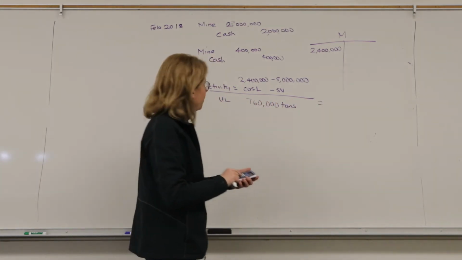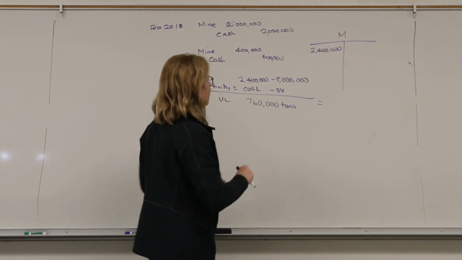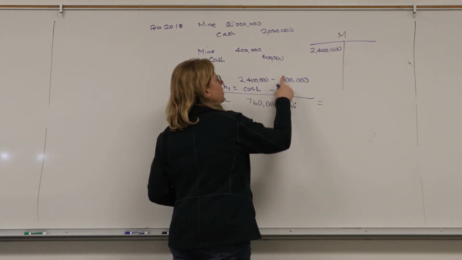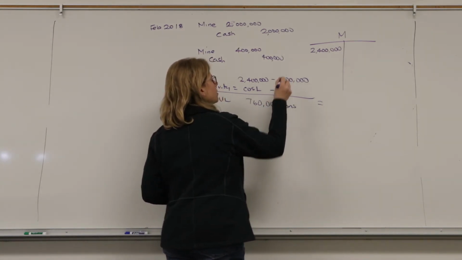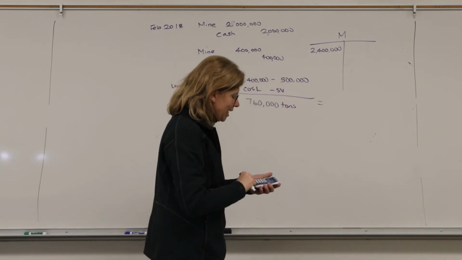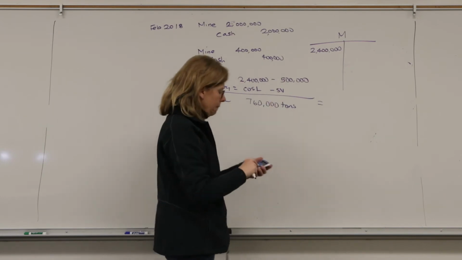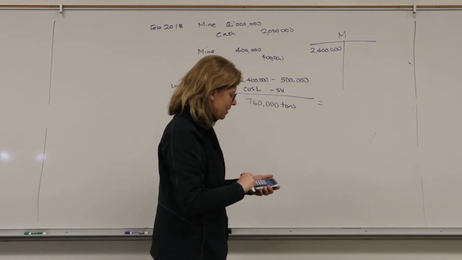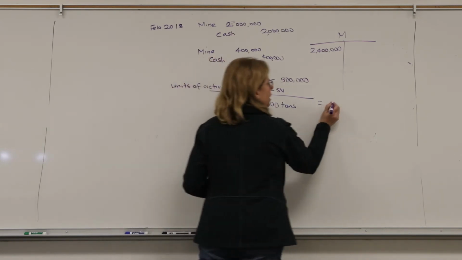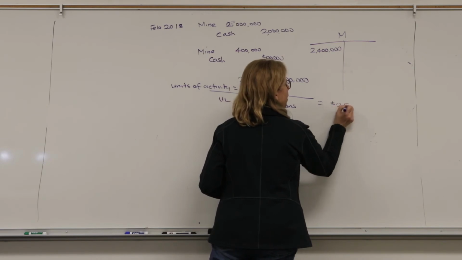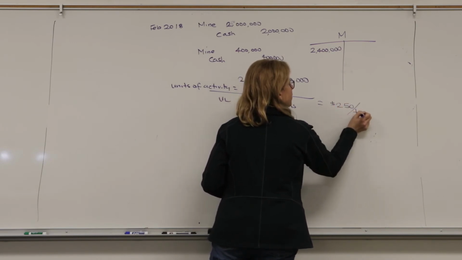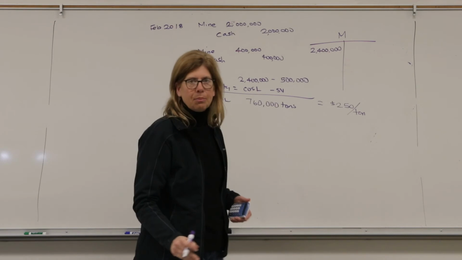So per ton, if I take, in fact, this isn't 5 million, this is 500,000. Shame on me. When I take the $1.9 million, 2.4 million minus $500,000, and divide by the 760,000 tons, I need to deplete this mine at $2.50 per ton that I pull out of the ground.